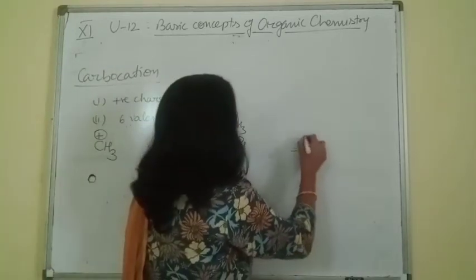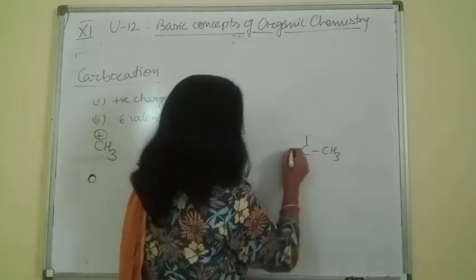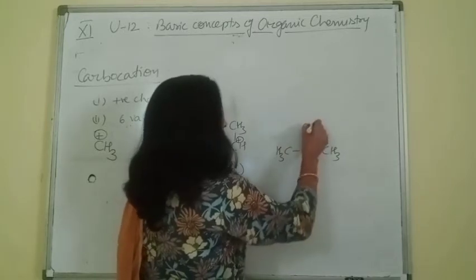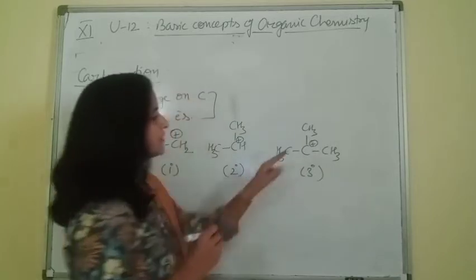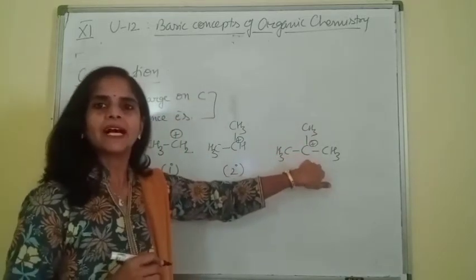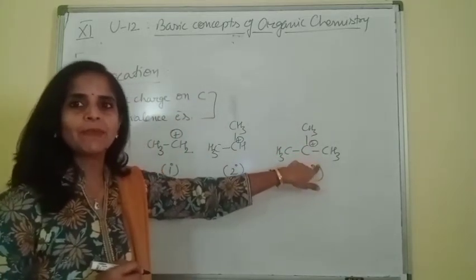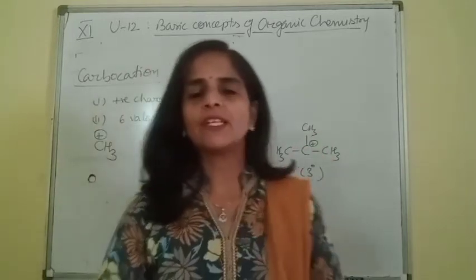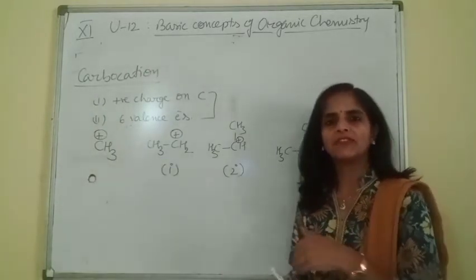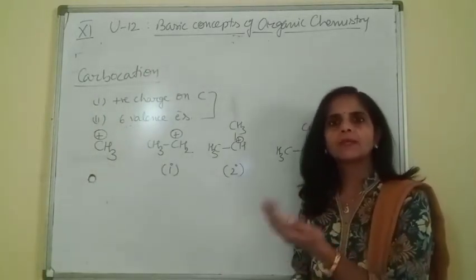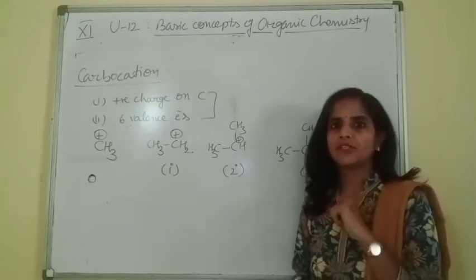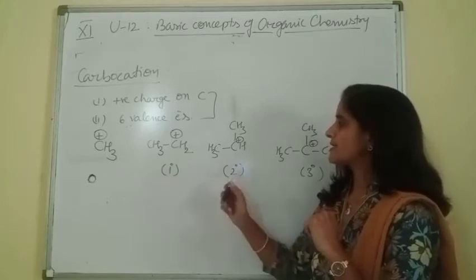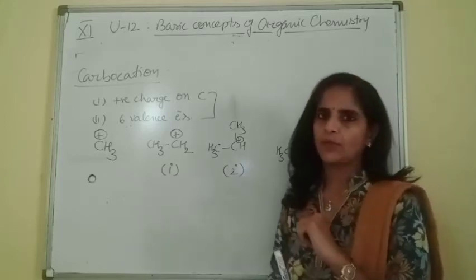Similarly, we can take a tertiary carbocation. This is tertiary carbon as it is bonded with 3 other carbon atoms. Remember beta, we discussed this concept in nomenclature: if a carbon is bonded with one carbon, primary; bonded with 2, secondary; bonded with 3, tertiary. So these are primary, secondary, tertiary carbocations.